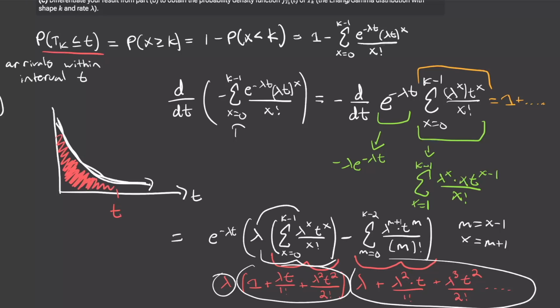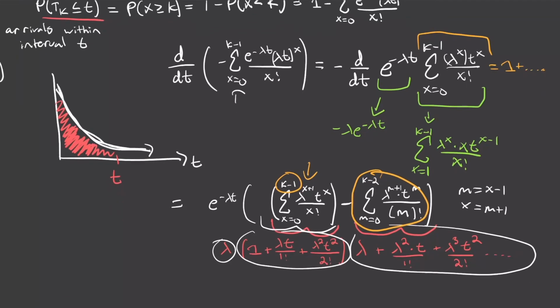We can distribute this lambda inside of here, first of all, right? And then we're just going to get a lambda to the power of x plus 1, and now they look exactly the same. The only difference is that our iterator is going to different values. But when we take this sum right here, we're basically just subtracting off the first 0 to k minus 2 terms. So the only term that's going to survive in this subtraction is our k minus 1 when we plug that in for x in this sum, right?